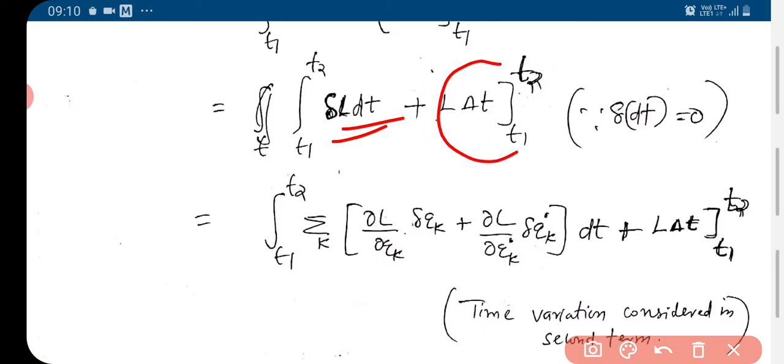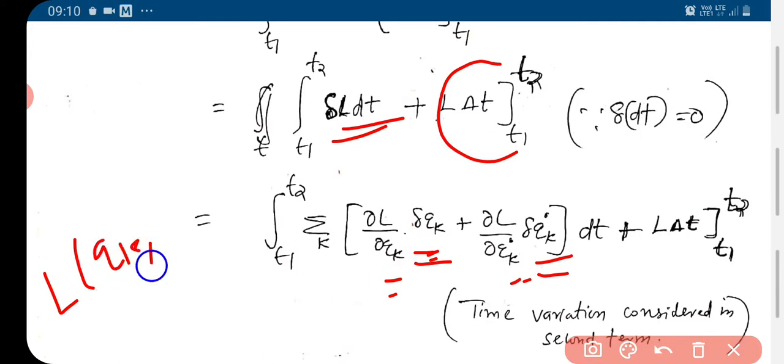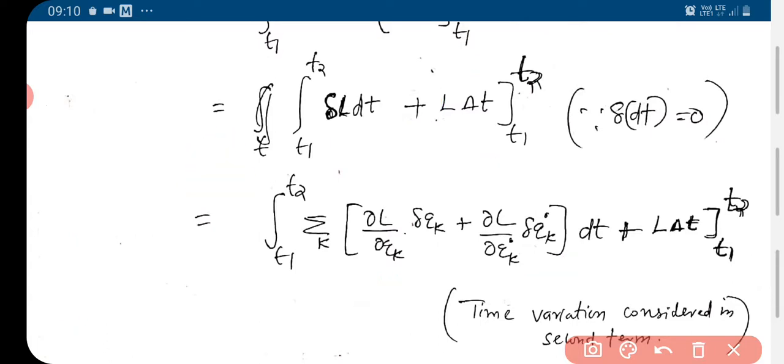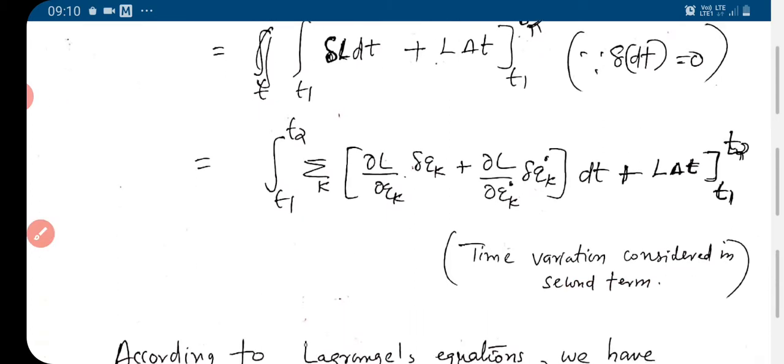So we consider only the variation with respect to qk and qk dot. So we have the integral from T1 to T2 of sigma k, dou L by dou qk delta qk plus dou L by dou qk dot delta qk dot. Okay, so this is plus L del t from T1 to T2.